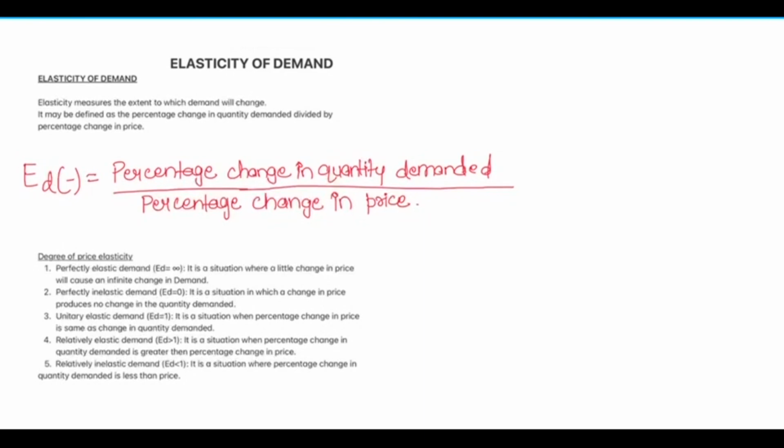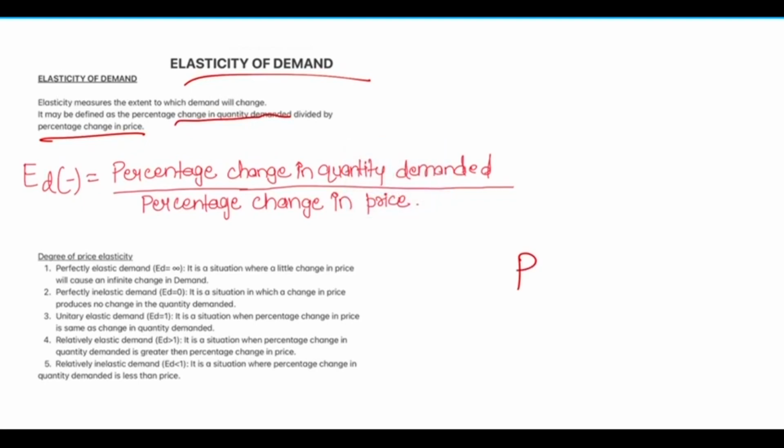Hello students. In today's video, we are going to cover the topic elasticity of demand. Elasticity measures the extent to which demand will change. It may be defined as the percentage change in quantity demanded divided by the percentage change in price. So let us understand it.